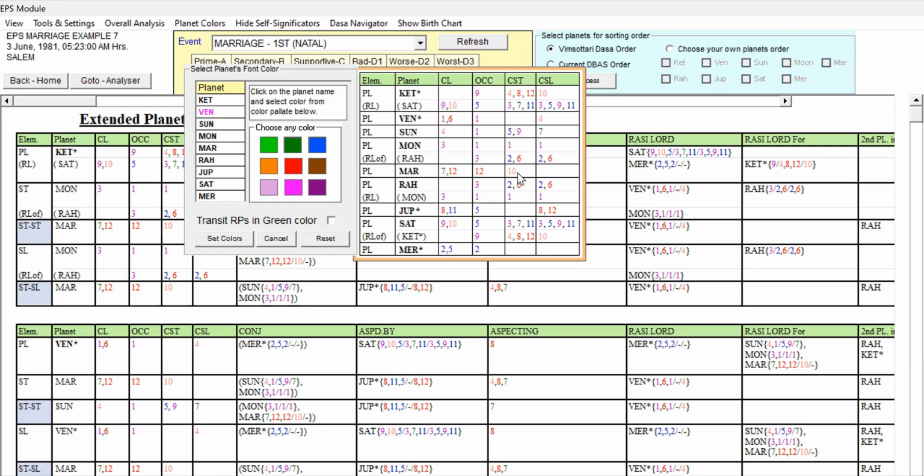Still, it is weak. So what we can do, we cannot give blue color, we cannot give red also. Because being the 7th lord, we cannot give it as red. So what we can do, we can give the pink. It is mixed one, right? 7th lord, and it has got the pink, we can give it.